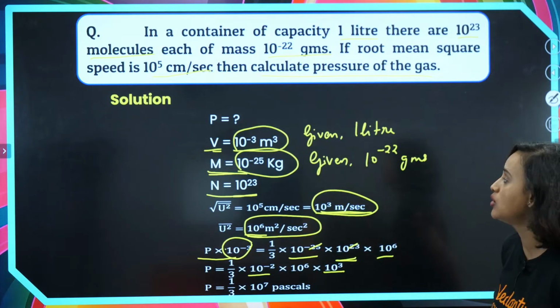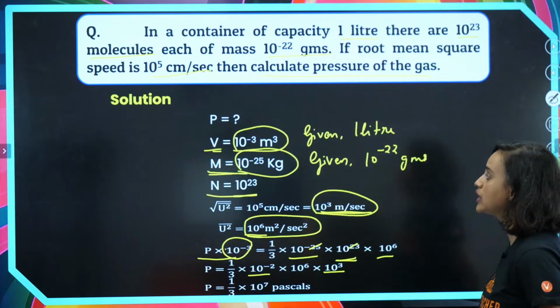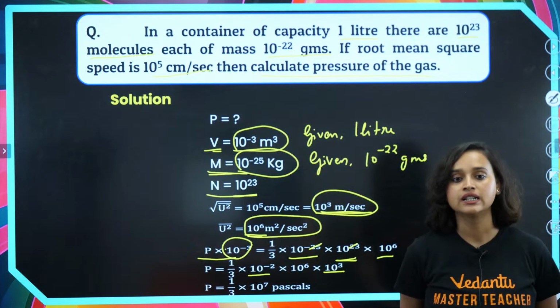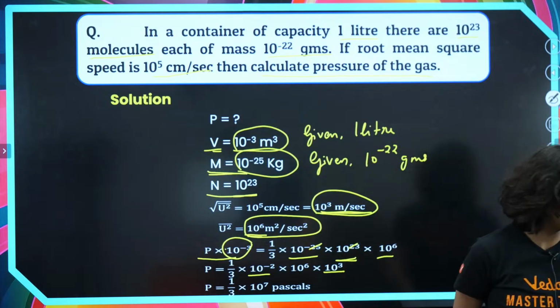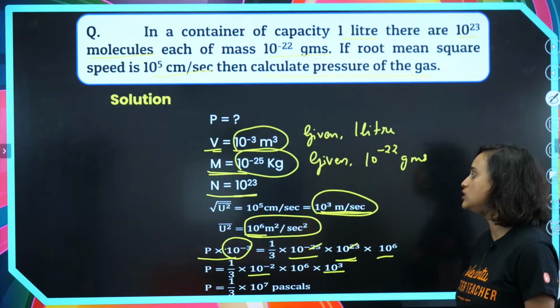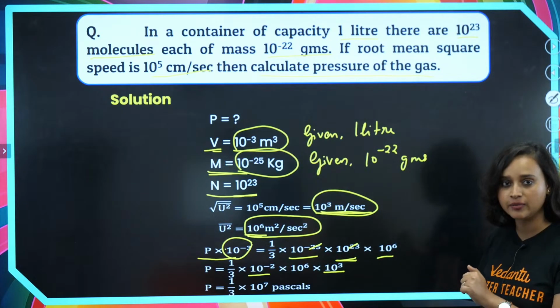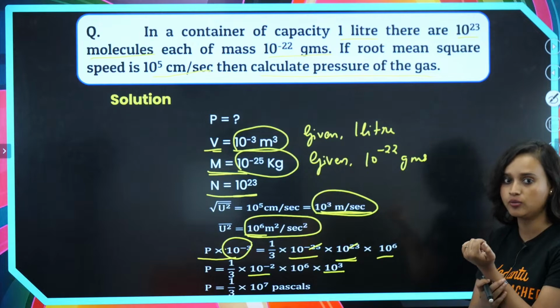Shiva, that's written in your book. Why will you change it from liter to 10 to the power minus 3 meter cube? It's written in your book. Please try and find it, okay? Akash says, from the formula. Bacha, from the formula, we have done a lot of formula. I hope that you have observed the class from the very beginning. You will find the formulas, okay? The formulas are there.